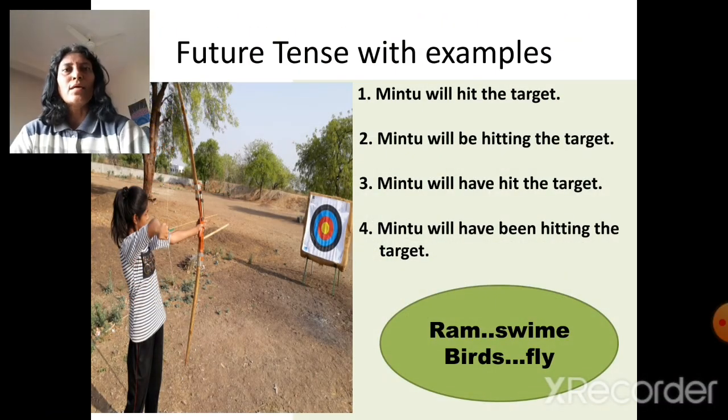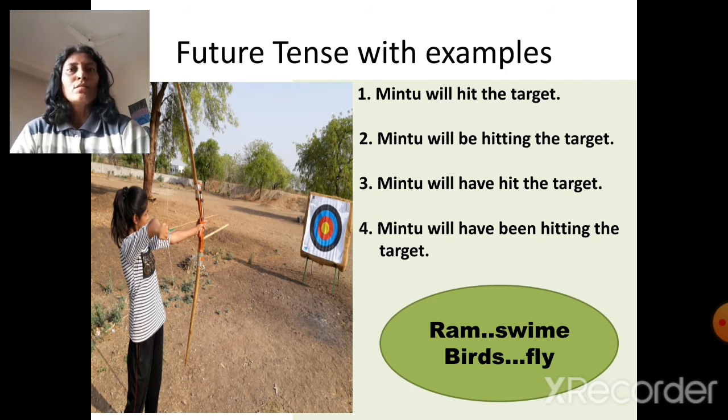Now we'll see the example. We'll take a subject, a baby girl, Mintu here. Now see the example for future tense and all the four subtypes. First example is of simple future tense. Mintu will hit the target.